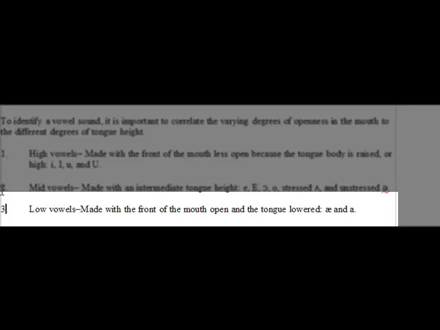And you also have three, low vowels, made with the front of the mouth open and the tongue lowered. The examples are the ash and the little a.